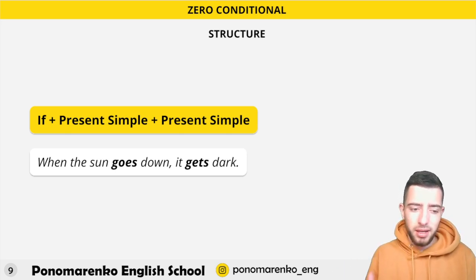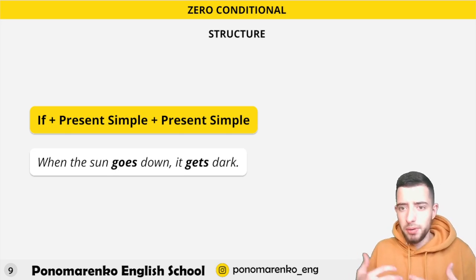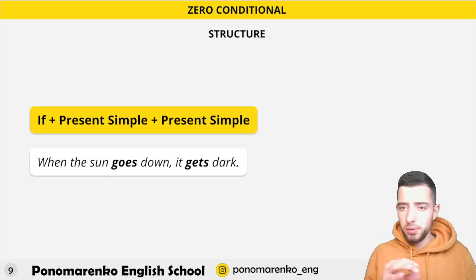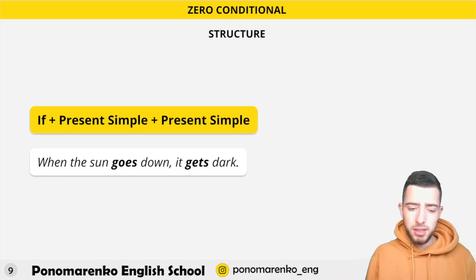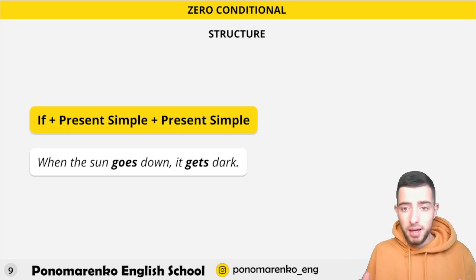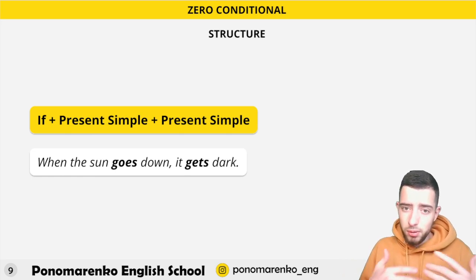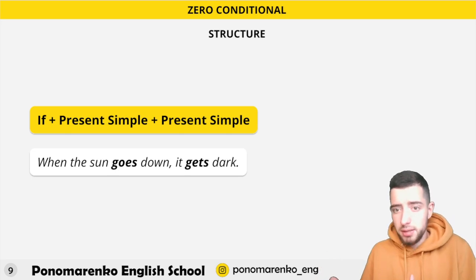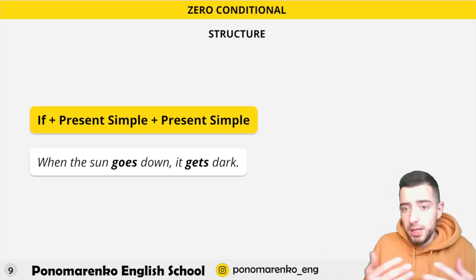But if you have some facts just about yourself, anything that happens all the time, you can use this type. I mean, not only talking about scientific facts, theorems, mathematics, physics. Yes, of course, that's correct. But you can also use this type for describing your life events that take place all the time.